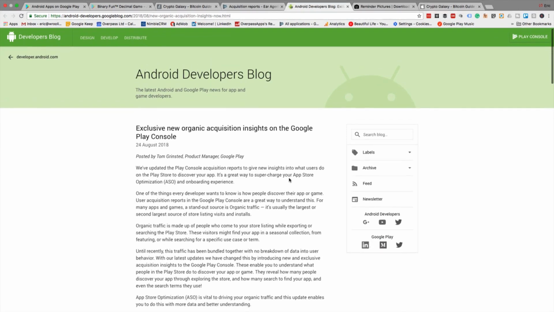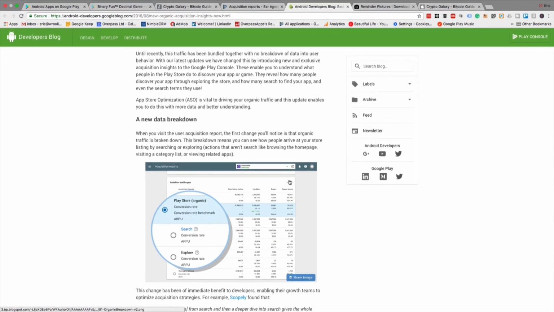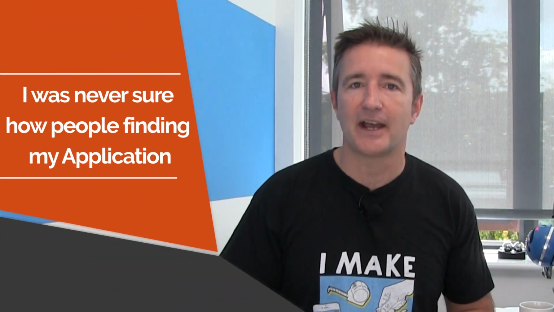You see here on my screen, the Android Developers Blog, where they started adding new insights so you can see how people are actually finding your application. Before, even though I was focusing on certain keywords, I was never sure how people were finding my applications. I made assumptions, but I don't know all the ways that they're coming in.